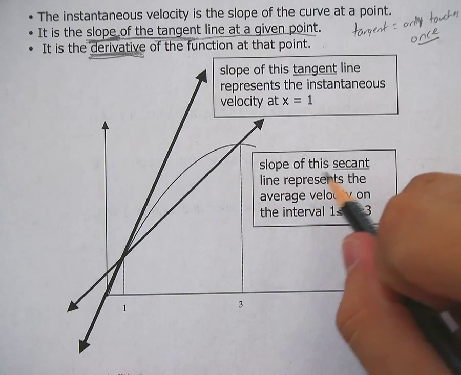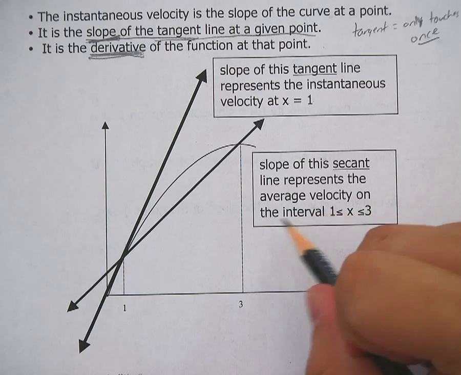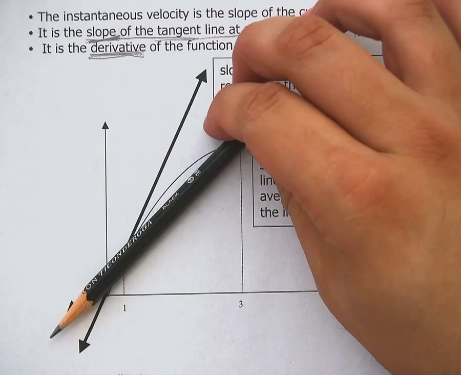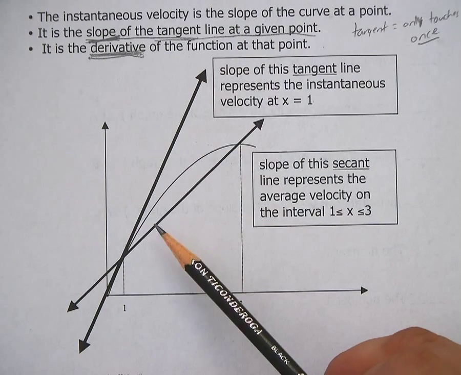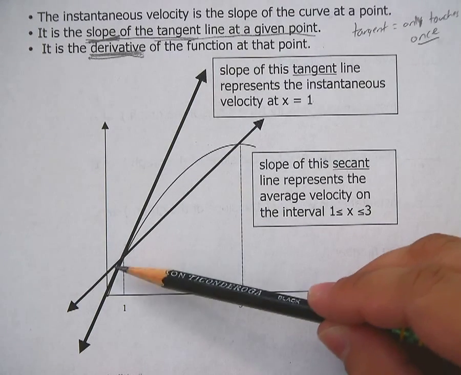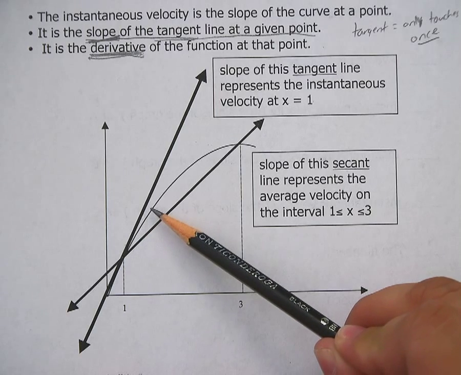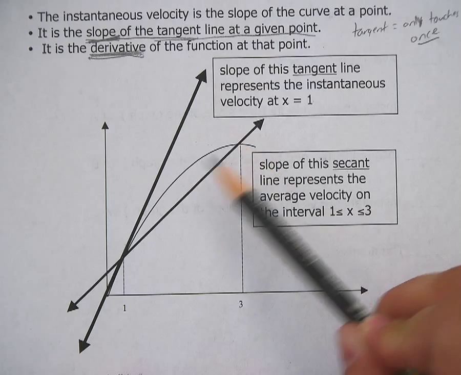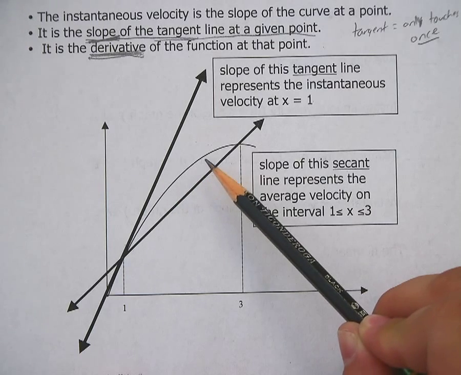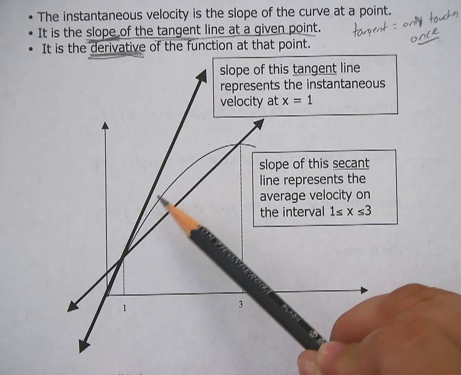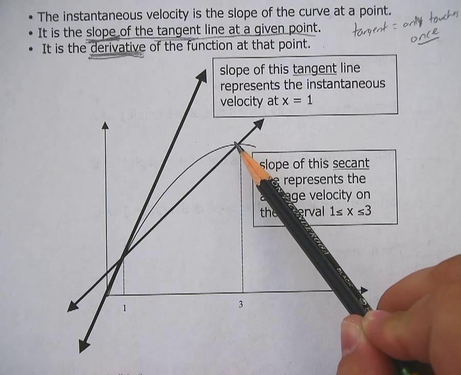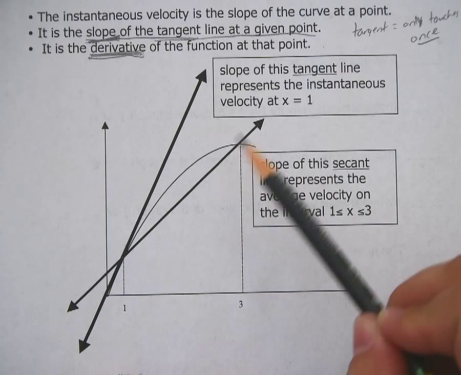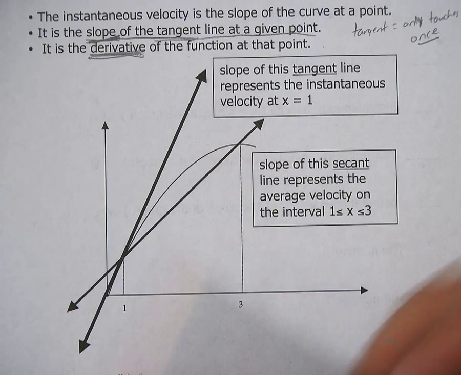The slope of the secant line represents the average velocity between 1 and 3. See, this is the average that you're going here. This is your average, right? So it may be steeper at the beginning, but eventually you're getting off that gas pedal, right? You're slowing down. So your instantaneous velocity is decreasing here. It may still be positive, you're still going in the same direction, but it's decreasing so that your average is going to be a little bit less than your instantaneous.